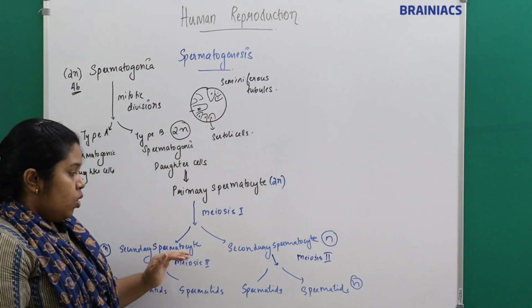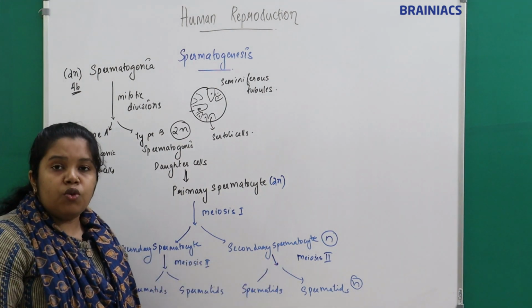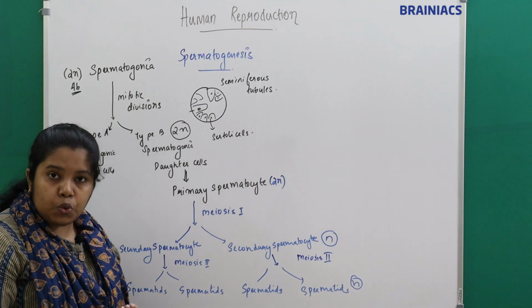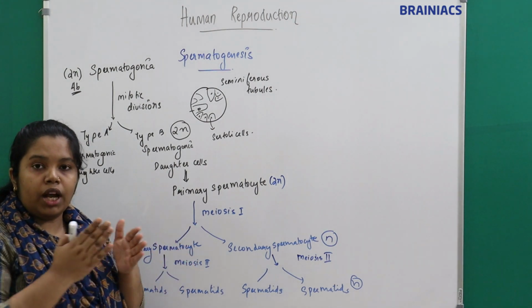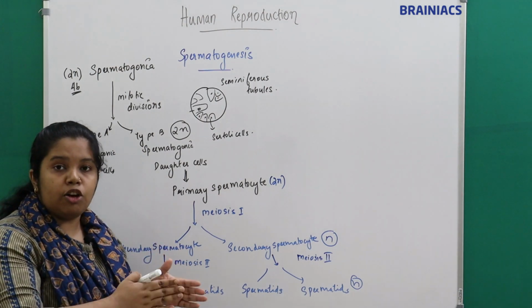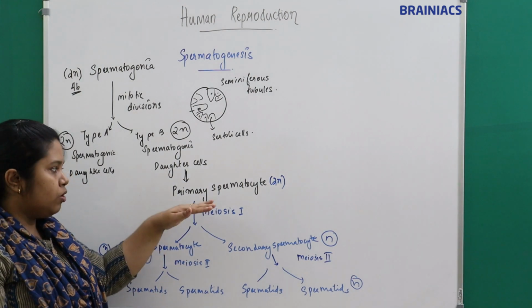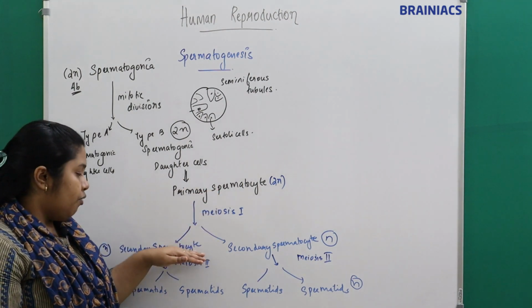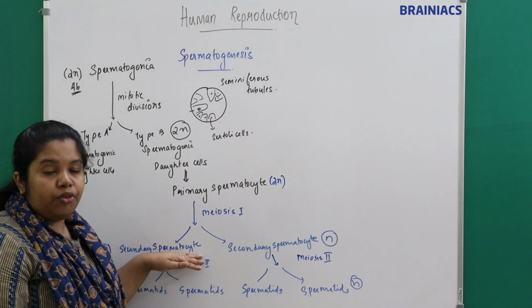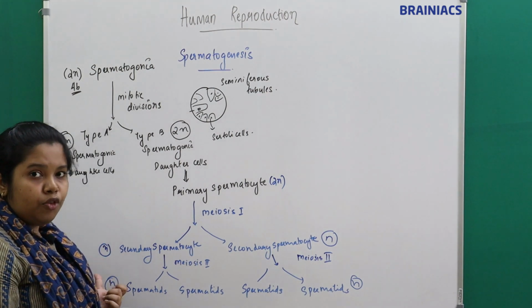We have seen that there are 2 portions in meiosis, meiosis 1 and meiosis 2. In meiosis 1, there is reduction in the chromosome number. So the primary spermatocyte will undergo meiosis 1 and form secondary spermatocyte, which is haploid with 23 chromosomes.